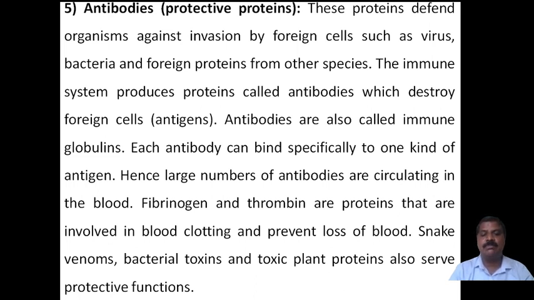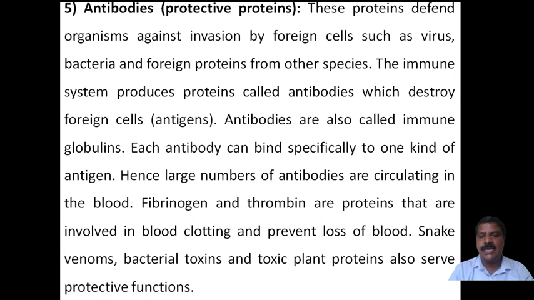After cutting, suppose it is exposed to the open atmosphere or air, or dipped into water; immediately the veins that were cut and opened can be closed by fibrinogen. And when some germs attack the cut directly, they can be killed and prevented. It protects from foreign species, and therefore these are called protective antibodies, protective proteins.